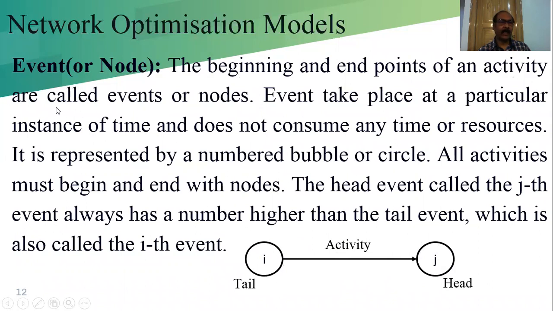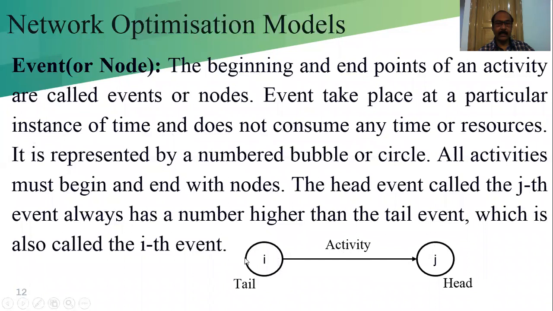The beginning and end points of an activity are called the events or the nodes. The starting of the activity is a node and the ending of the activity is also a node, or we can call it an event. An event takes place at a particular instance of time. We say that when the event is fired, the activity can start. Unless the event is fired, we cannot start the activity.